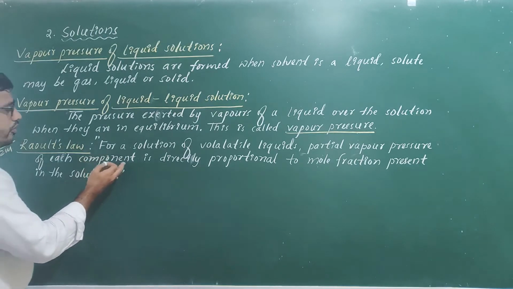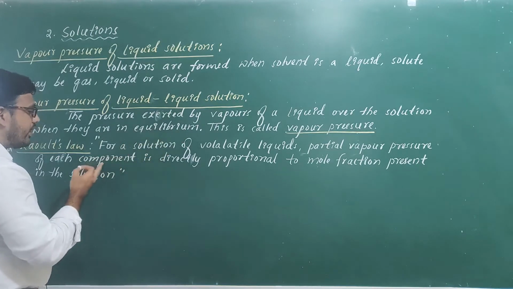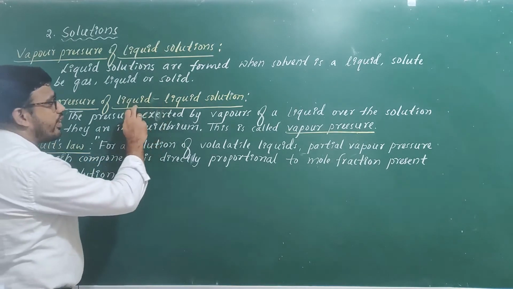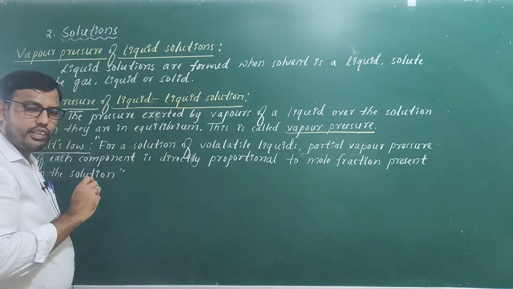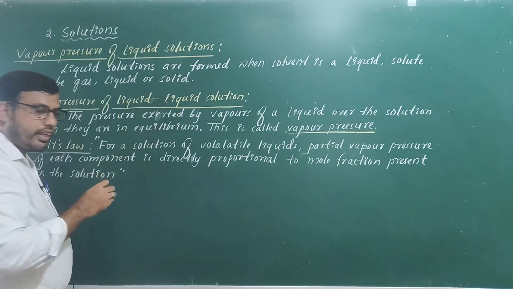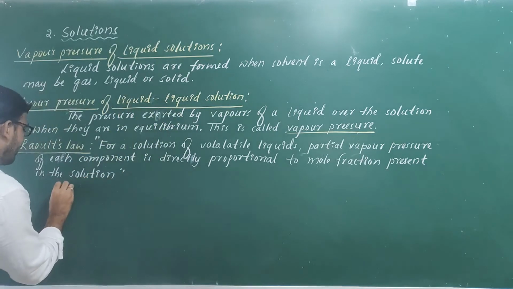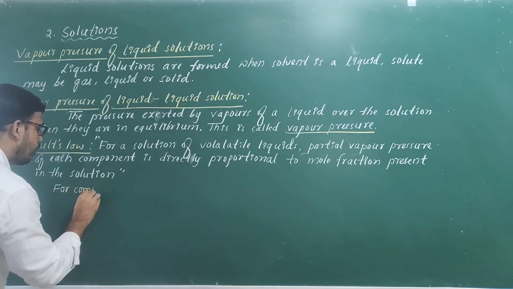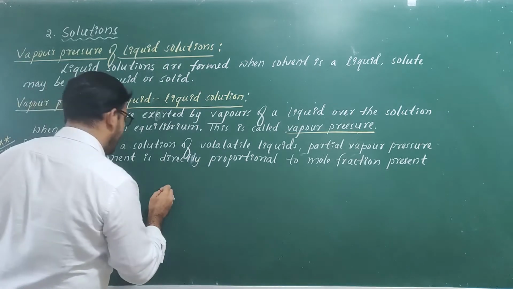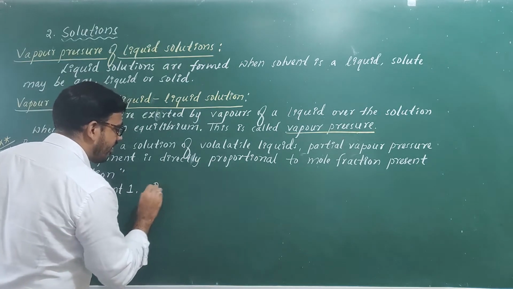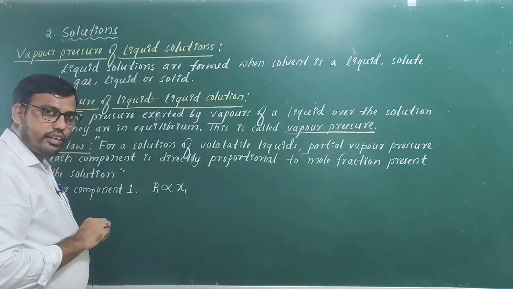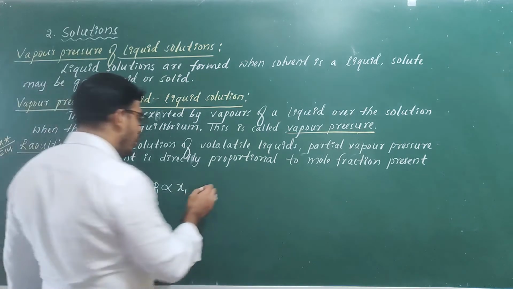I have told you we are describing partial vapor pressure for each component here. So here we are discussing a binary solution. Binary solution means 2 components and both the components are liquids only. So for component 1, the partial vapor pressure of component 1, P1, is directly proportional to x1.